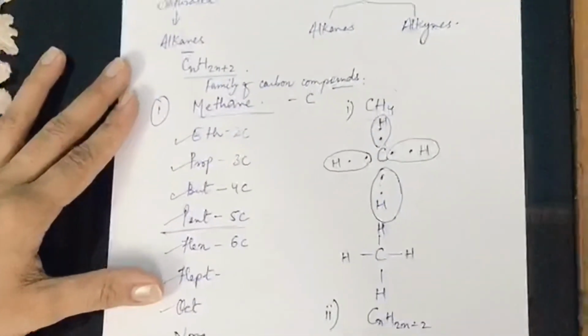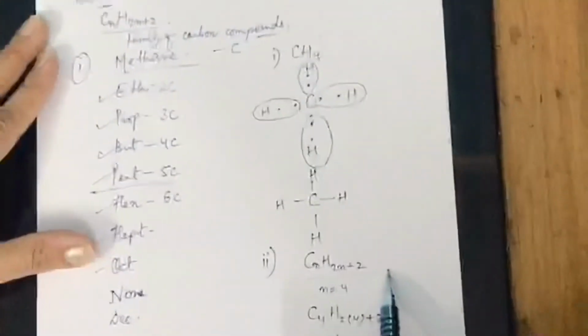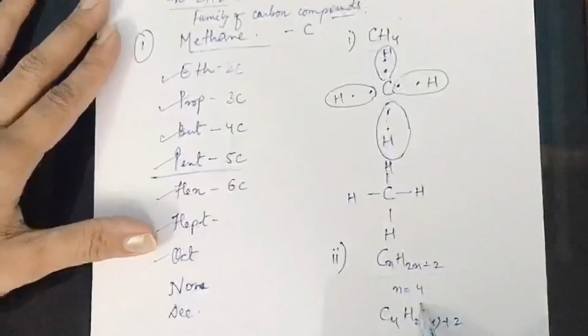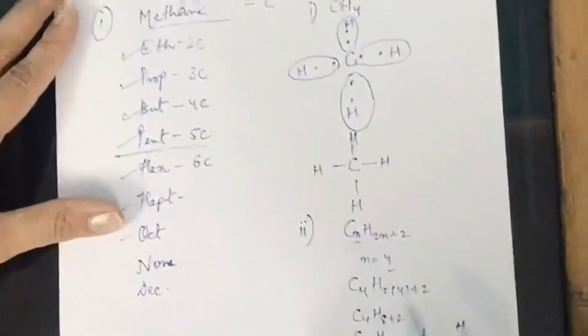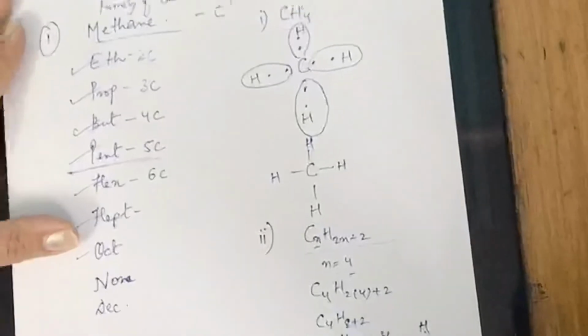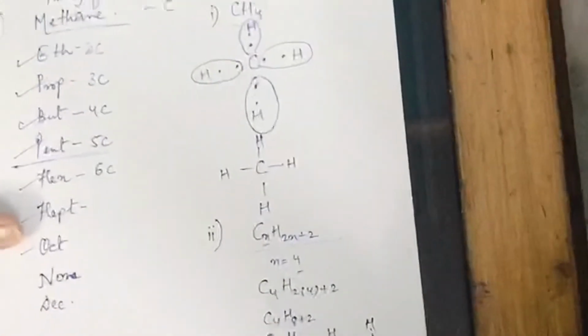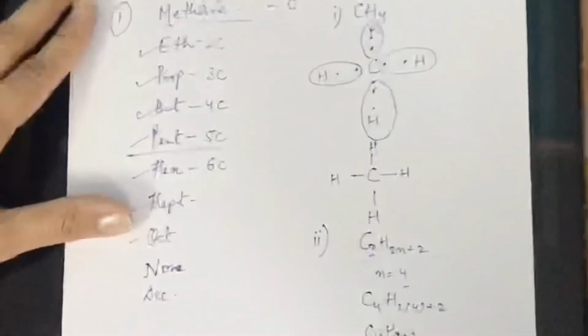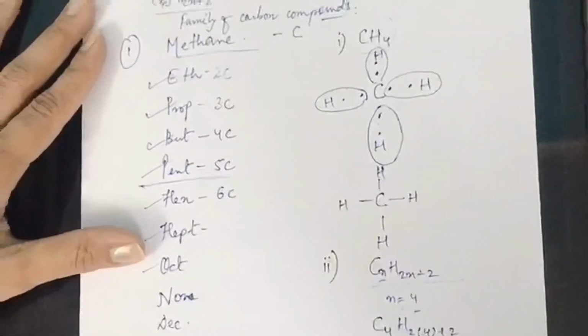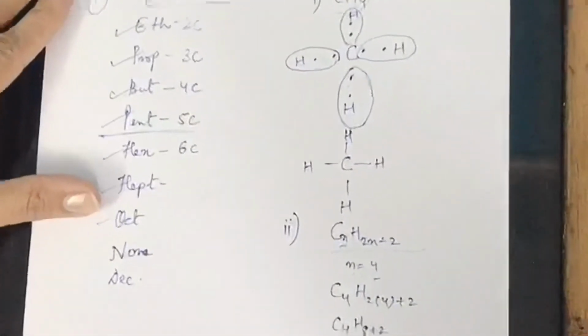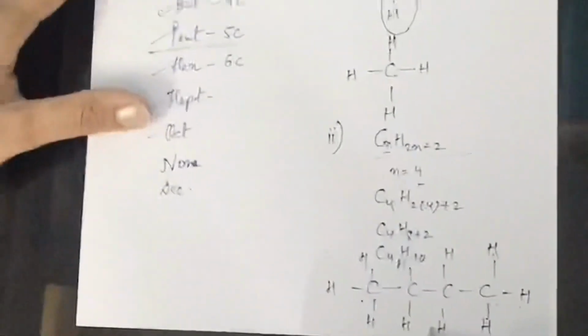One more example I have for you is butane. Butane means n is equal to 4. So if you add and multiply with this number, you will get C4H10. You will see I have drawn the diagram of butane, which contains 4 carbon atoms and 10 hydrogen atoms. You have to draw the electron dot structure of the same till pentane. You have to complete it.